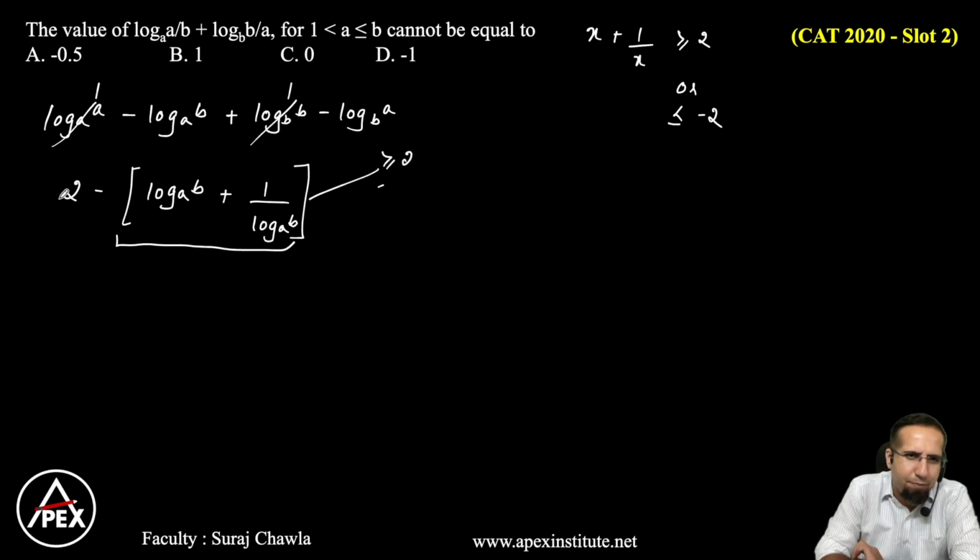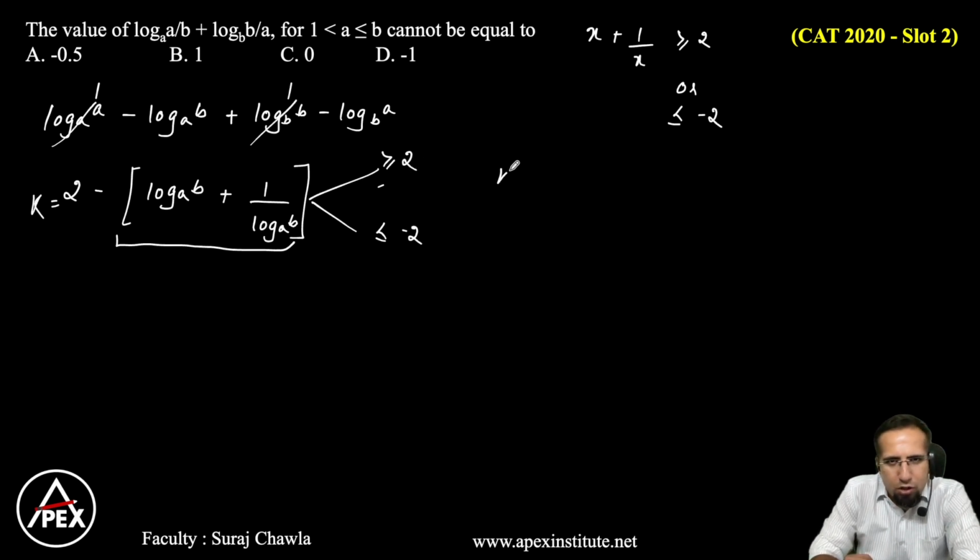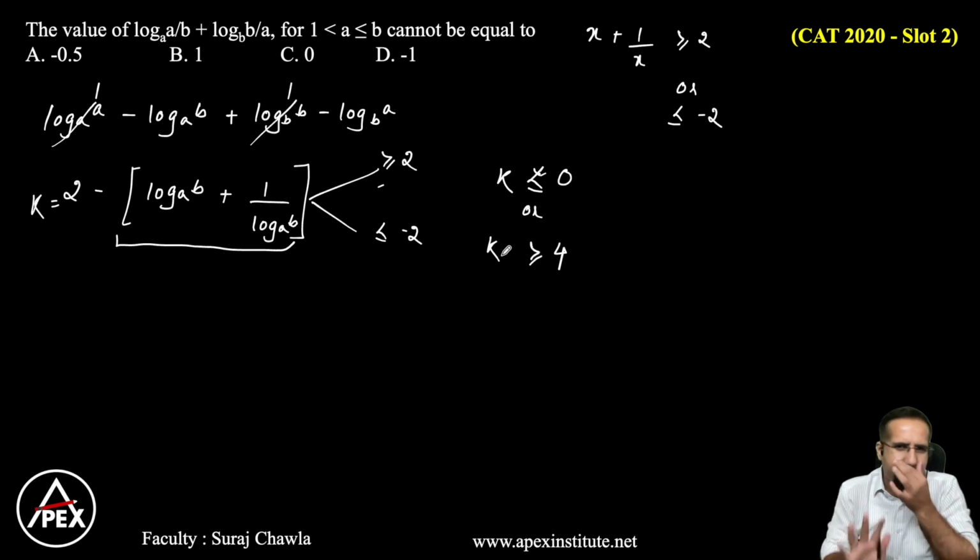Now if this value is greater than or equal to 2, let me assume this is equal to k. So if this value is greater than or equal to 2 or this value is less than or equal to minus 2. Now let's try to understand. If this value is greater than or equal to 2, then the value of k will be 2 minus 2 is 0. And then 2 minus 3 will be minus 1. That means the value of k is less than or equal to 0. Or if the value is equal to minus 2, 2 minus minus 2 becomes 4, and minus 3 will increase the value. That means it becomes greater than or equal to. Just apply minus 2 here and plus 2 here, and then we can get the value here.